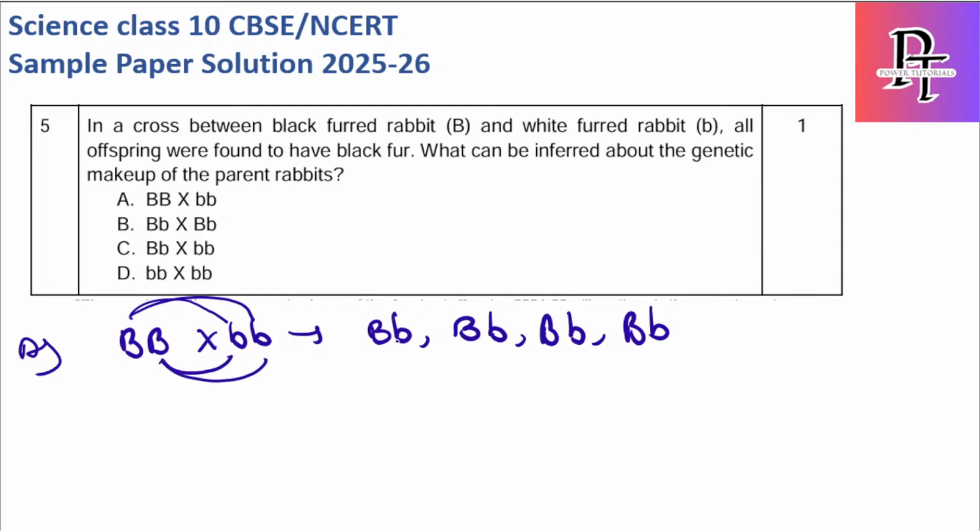So which is dominant? Capital B is dominant. So here it will be capital B, here it will be capital B, again capital B, again capital B. So all are black furs. Hence A is the right answer. But still we'll see what the other four options are.